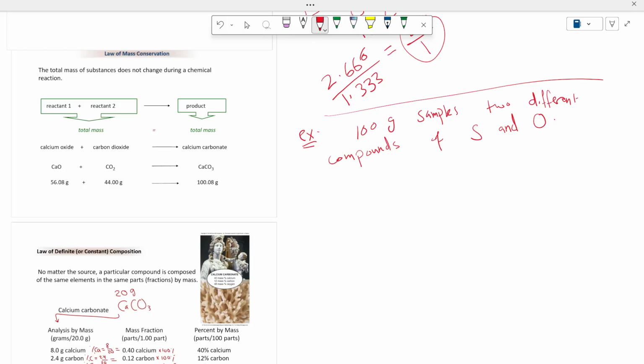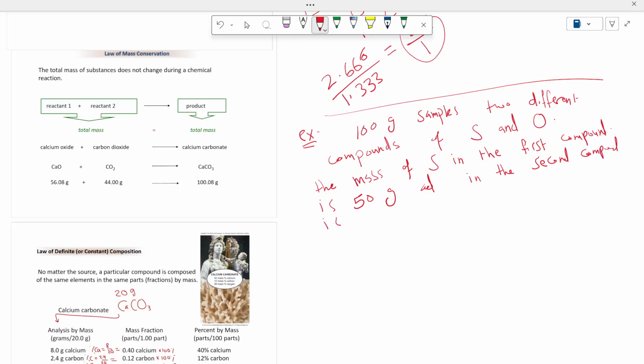After analysis, we found that the mass of sulfur in the first compound is 50 grams, and in the second compound is 40 grams.